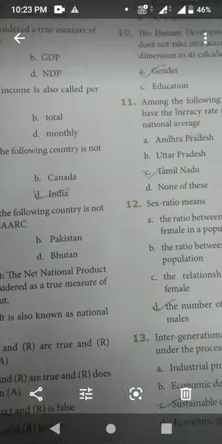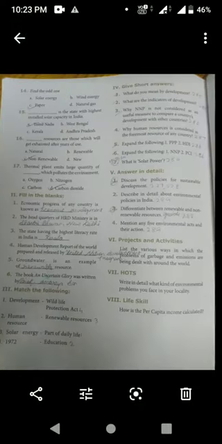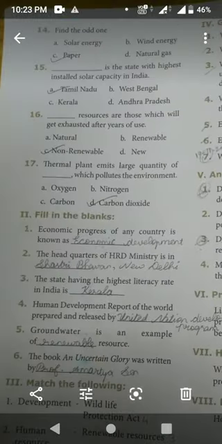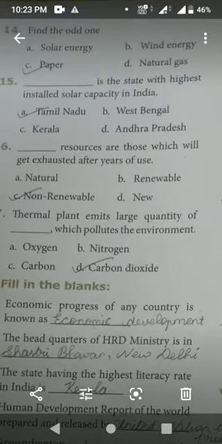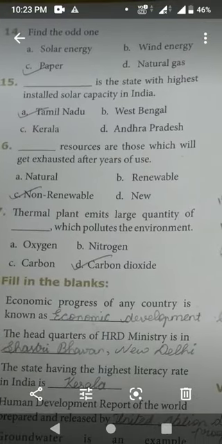Okay, next. 14th question. Find the odd one: solar energy, wind energy, paper, natural gas. Option C is the correct answer, paper. 15th question. Dash is the state with the highest installed solar capacity in India. Option A is the correct answer, Tamil Nadu.